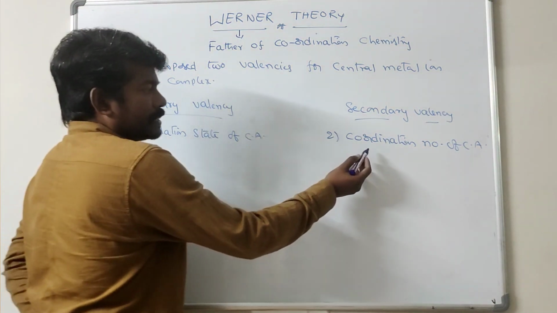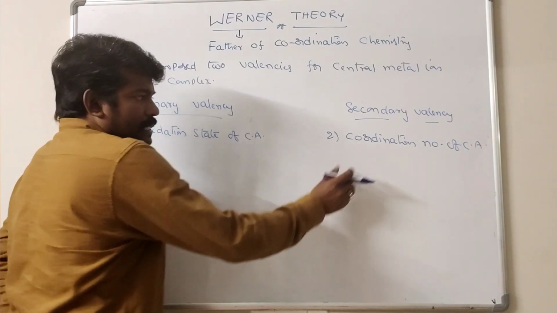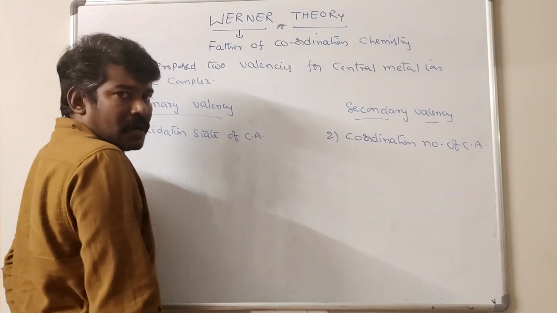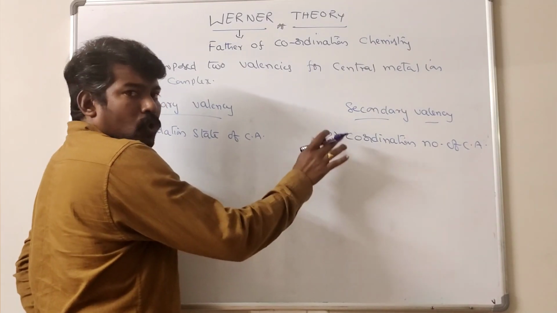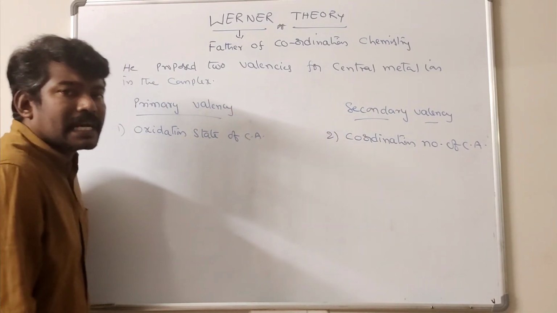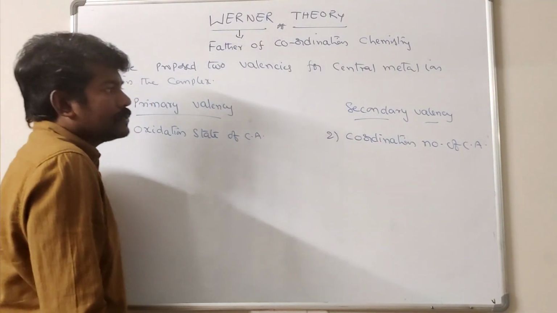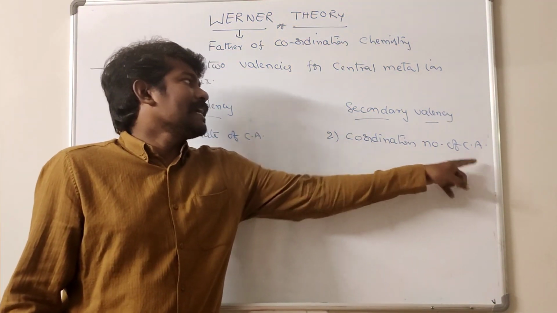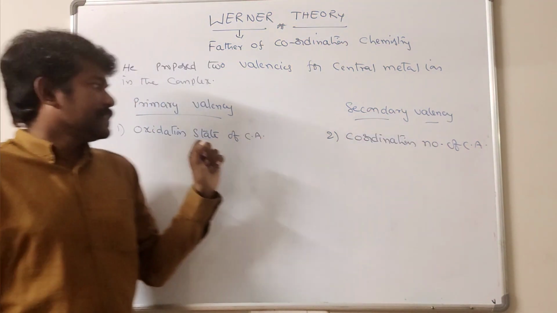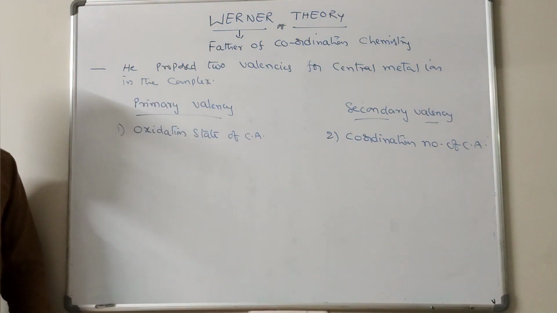Coordination number is the number of ligands around the central atom, in the case of monodentate ligands, or the number of coordinate covalent bonds around the central atom. So in complex compounds, the coordination number of the central metal atom represents the secondary valency, and the oxidation state of the central atom represents the primary valency.